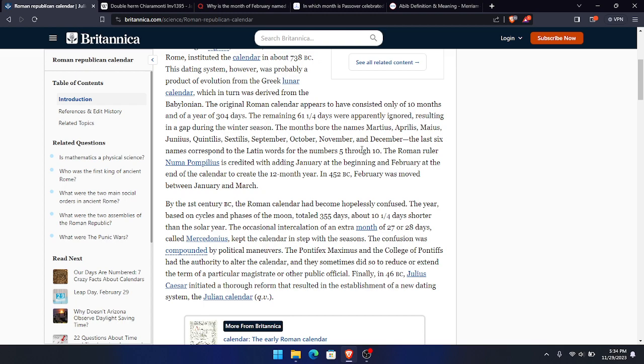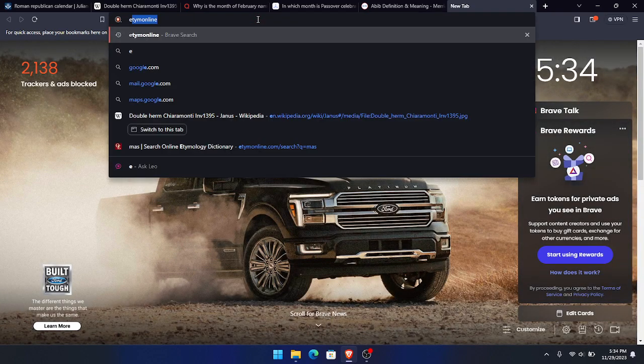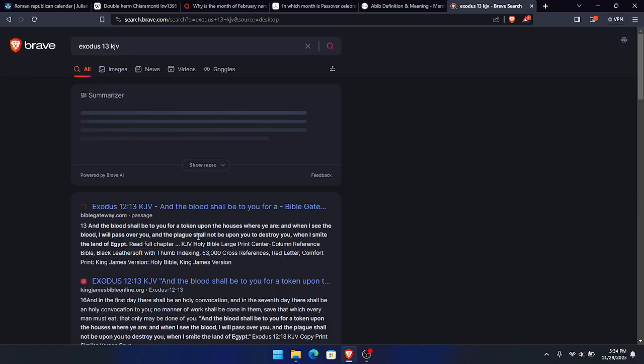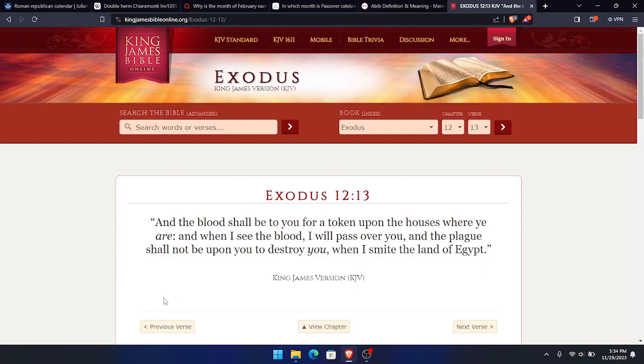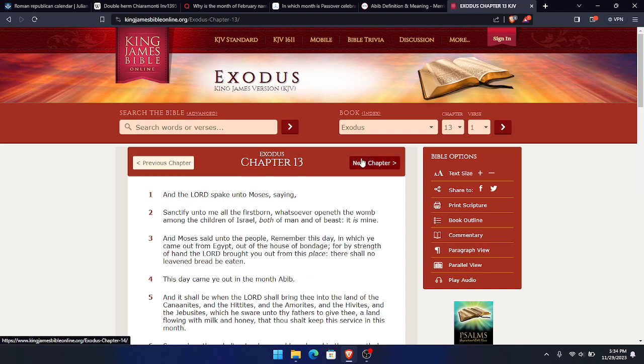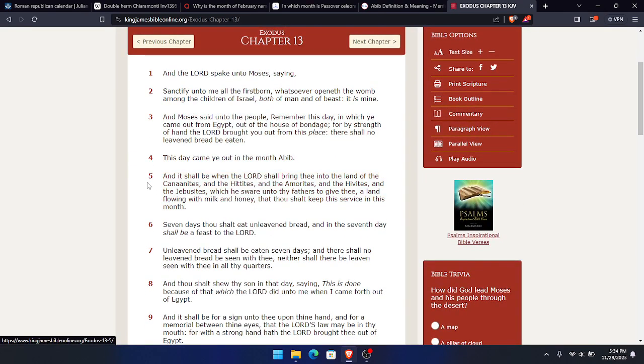So it says right here, let's get the scriptures. Let's get Exodus the 13th chapter, KJV. Exodus 13, now this is talking about the Passover. It says, this day came ye out in the month of Abib, talking about the Passover. The Passover comes out of the month of Abib, which is the first month.